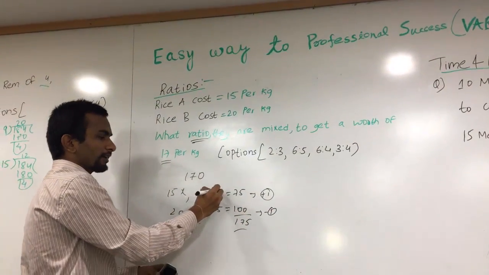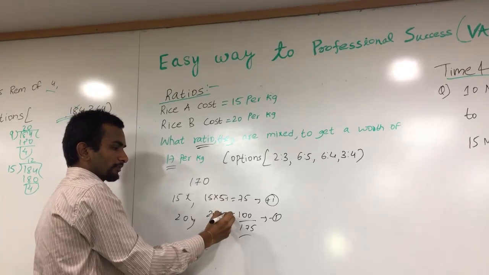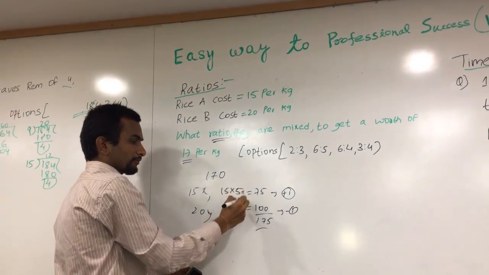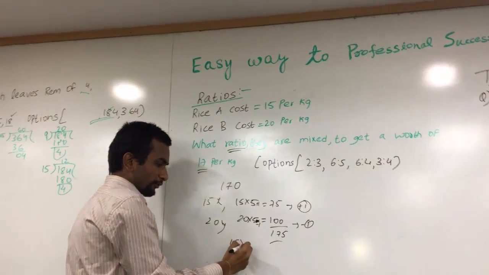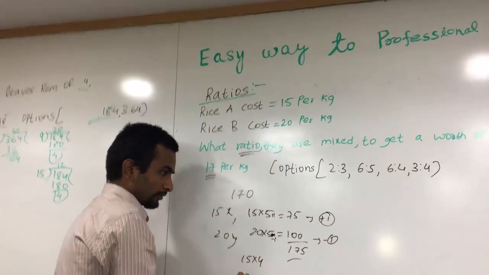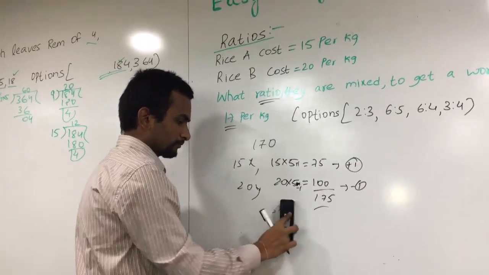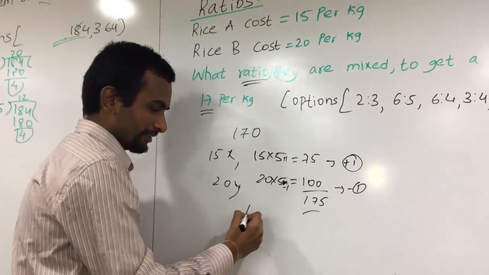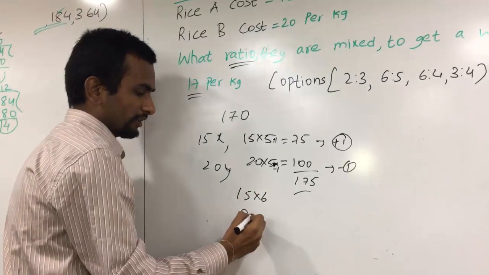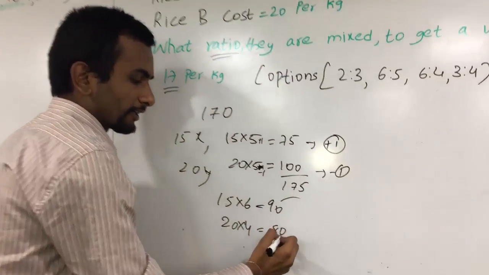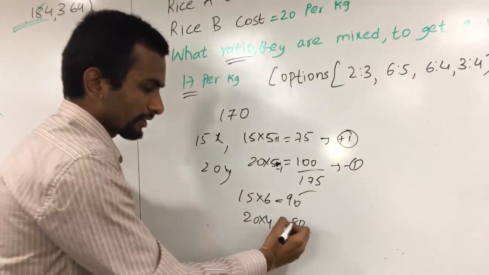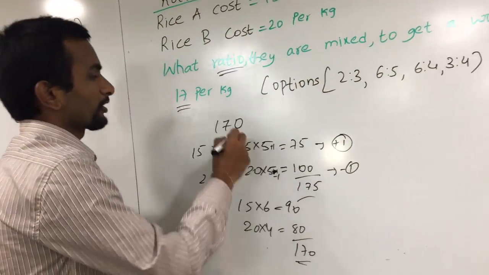So we'll make it 5 plus 1. Sorry, this is 5 minus 1. So 15 into 4, and yeah, it's going simple. 15 into 6 and 20 into 4. 15 into 6 is 90. 20 into 4 is 80. If we combine both, the answer is 170, which is what is required.